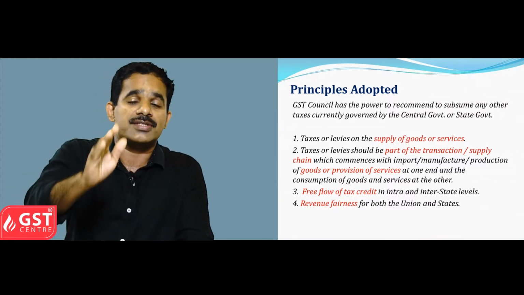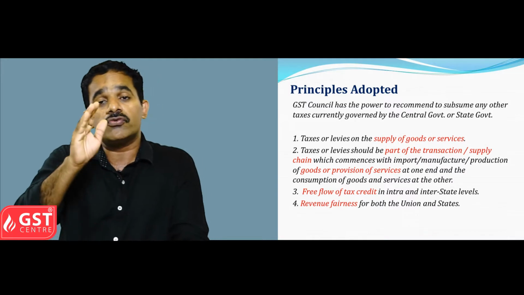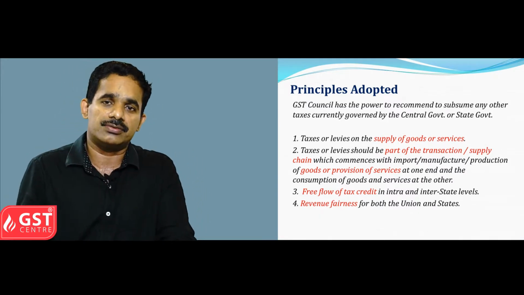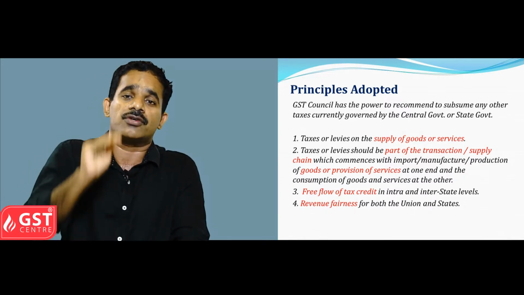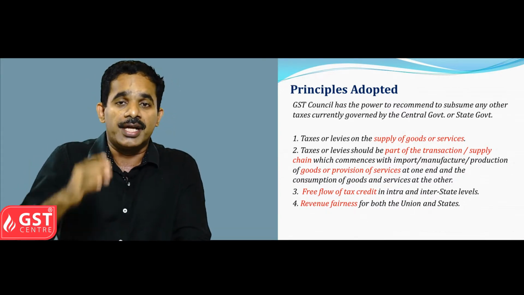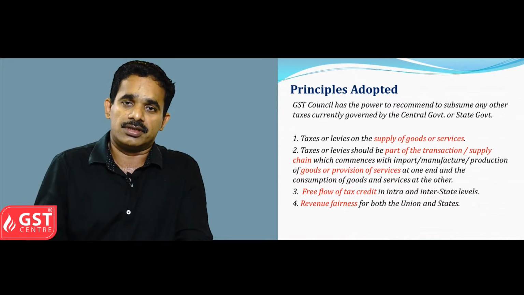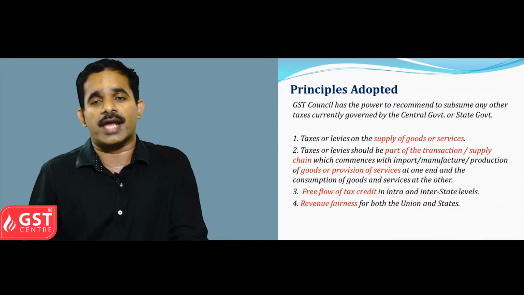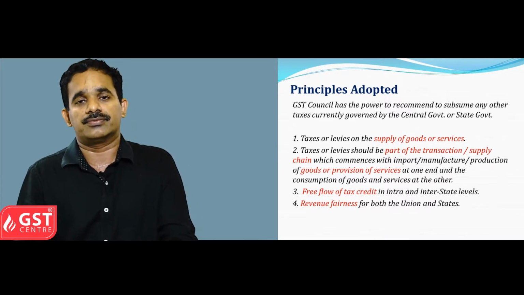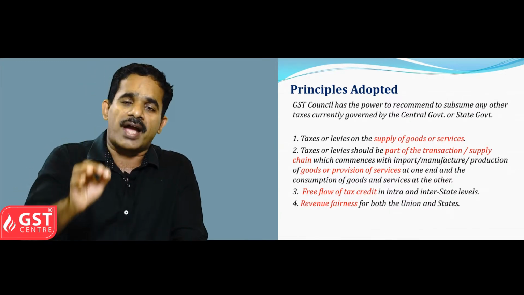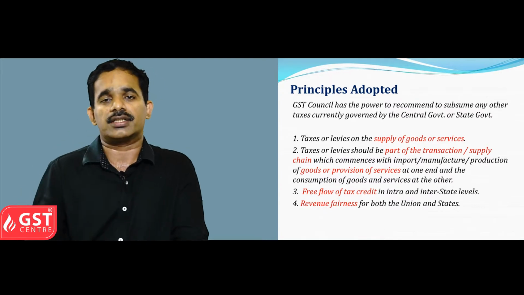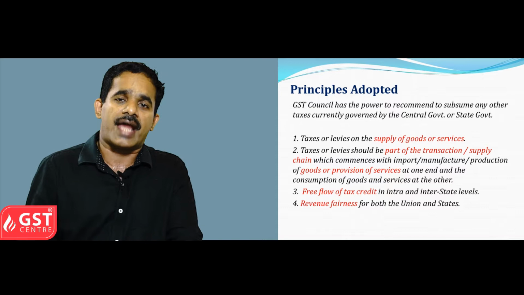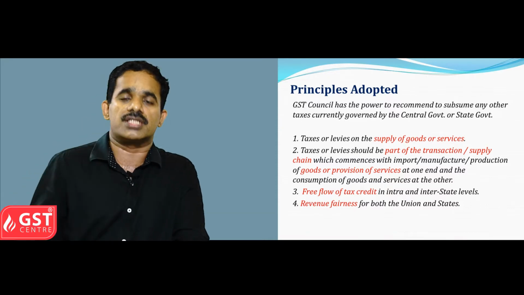Last but not least, the revenue fairness among the central government and state government was considered, so that there should not be any confusion or difference of opinion later. So the interest of both central government and state government was considered. All these factors were considered while transferring the existing taxes to the new GST system.